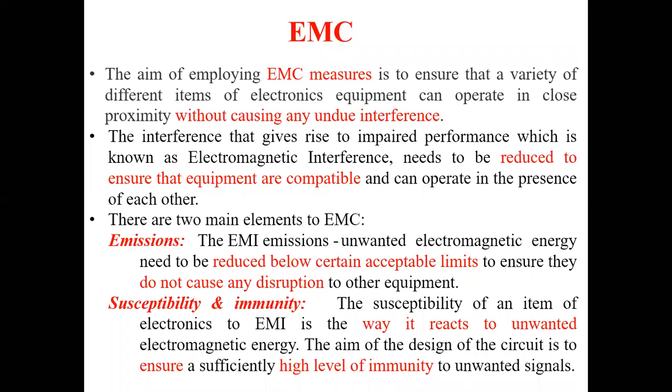You know that interference gives rise to some degrade in performance, and we have to reduce that interference in order to increase the performance of the equipment.